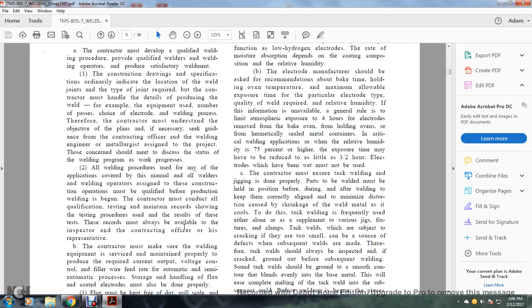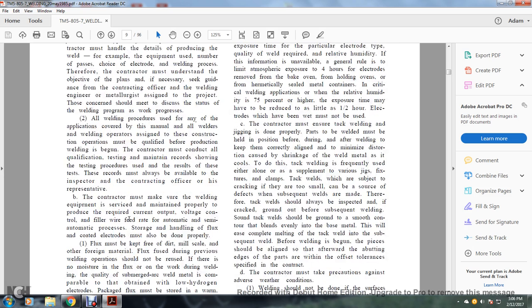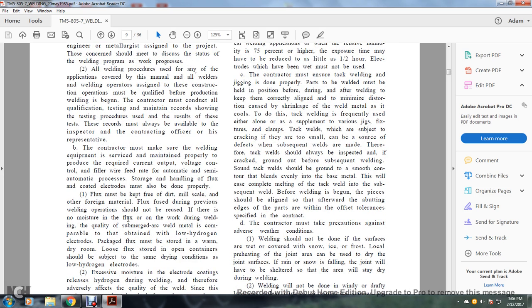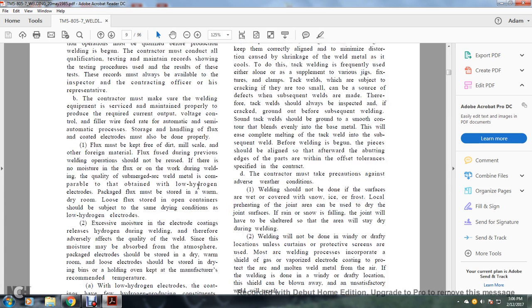The records must also be available to the inspector, contractor's office, the representation. The contractor must make sure that the welding equipment is serviced and maintained normally to reduce the required current with the output and the voltage control, filler wire feed for automatic and semi-automatic process. Storage, handling of the flux, and coating with electrodes must also be done properly.